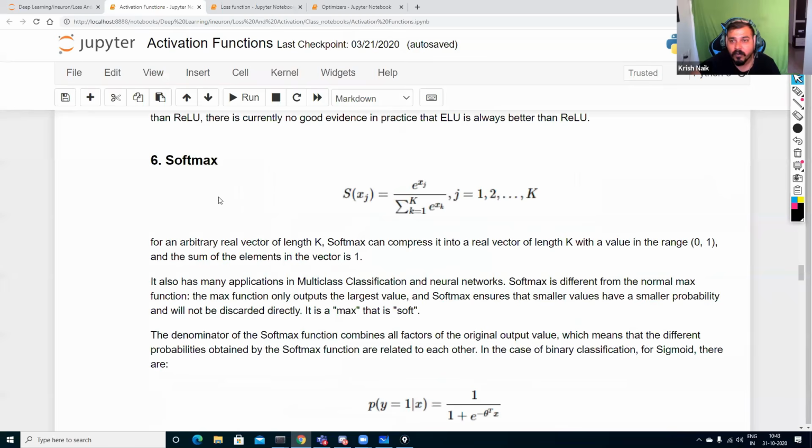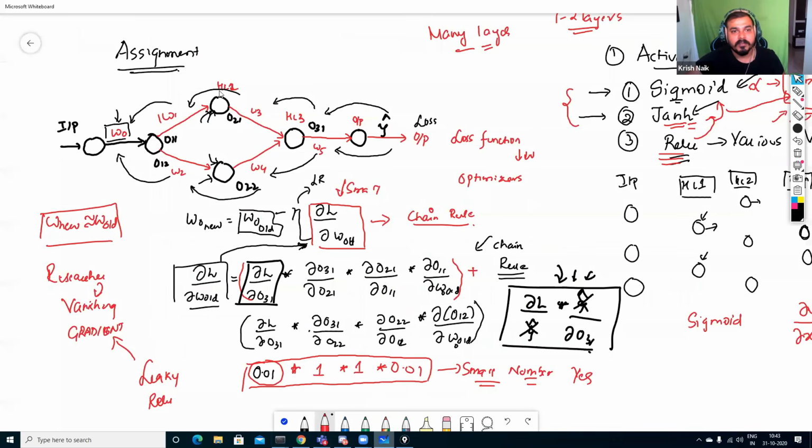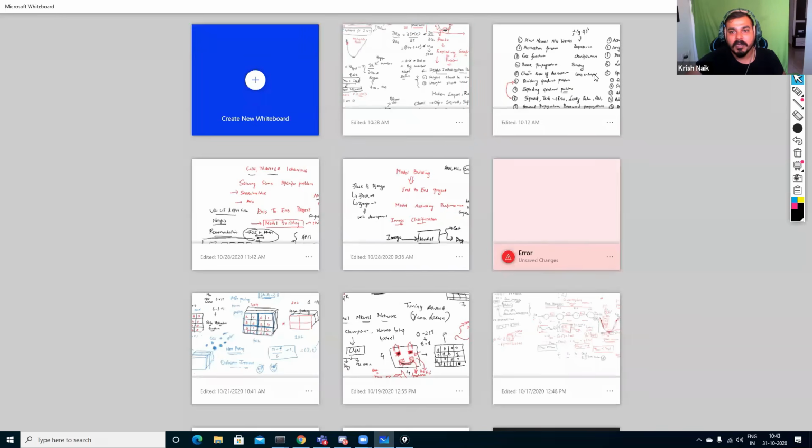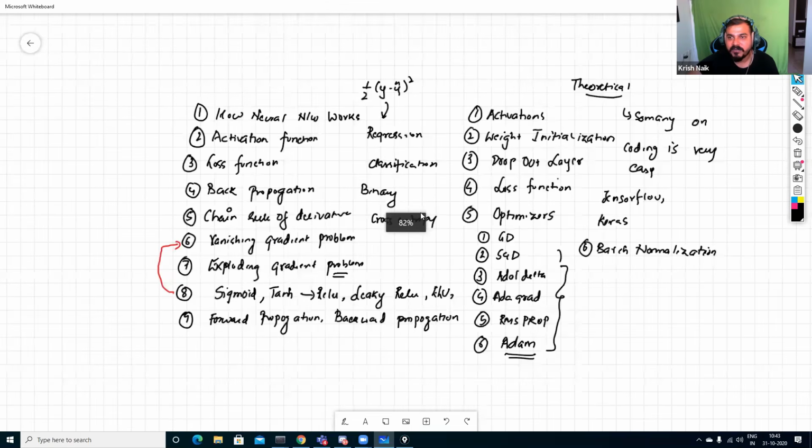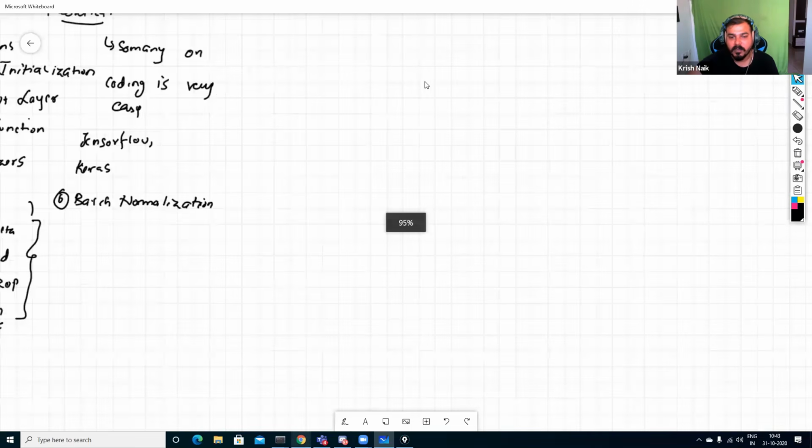There is also one more thing which is called Softmax. Now in Softmax, let me just define it for you. Okay, so I'm just going to go over here and open this for today's session, and let me define the Softmax activation function.